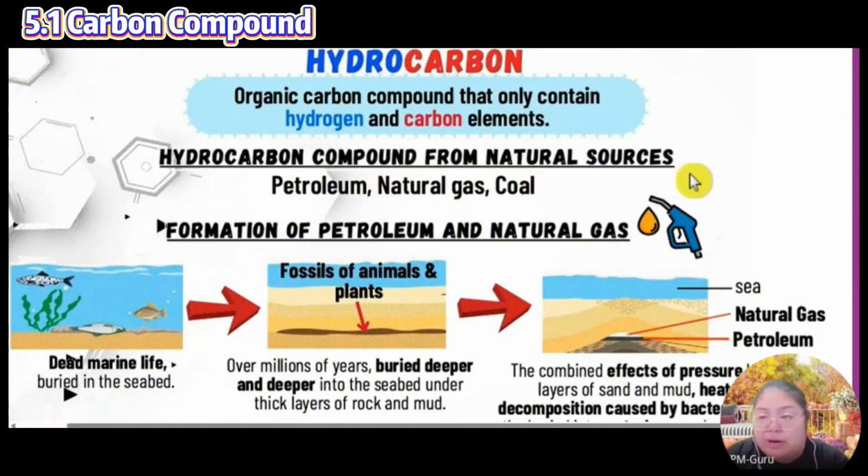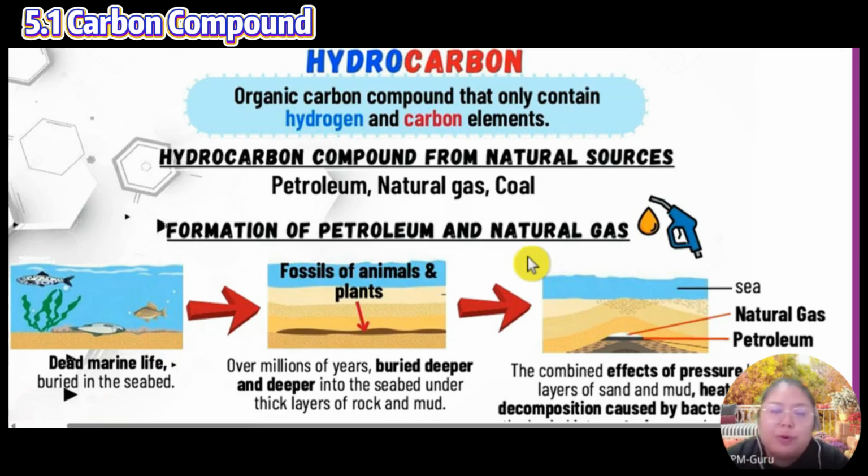So just now we said already, organic. So organic is what? Petroleum, natural gas, coal, charcoal. This one is a natural source, hydrocarbon compound. Okay, formation. How is the petroleum formed? Does every country have it? No. Certain countries have it, certain countries don't.